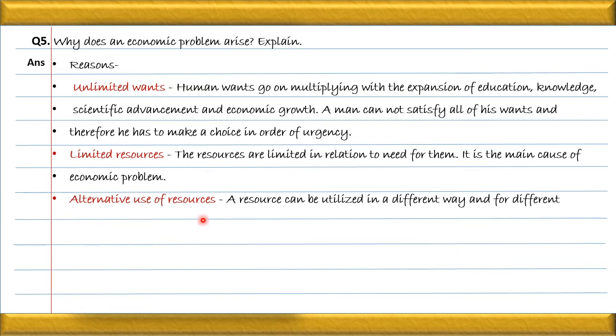Alternative uses of resources: the person also has to make a choice in which alternative he should use the resources. Suppose the resources can be used for the production of x and y, then the person has to decide whether he will use the resource for the production of x or for y, or 50% for x and 50% for y, and so on. It means he has to decide the alternatives where he has to use the resources.